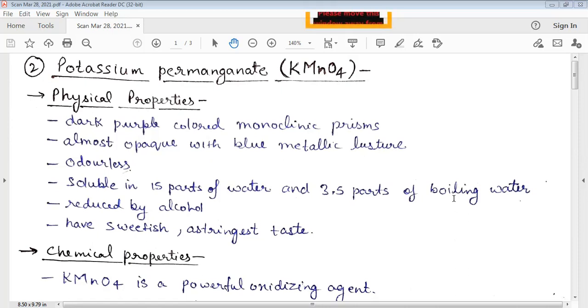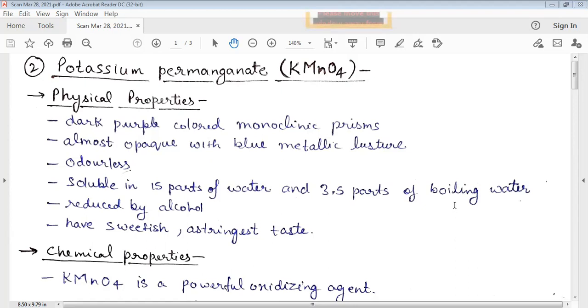In my previous lecture, I discussed the antimicrobial agents and also a compound, hydrogen peroxide, which is also an antimicrobial agent. In today's lecture, we are going to discuss another two compounds having antimicrobial property, that is potassium permanganate and bleaching powder, that is chlorinated lime. So firstly, we will discuss potassium permanganate.